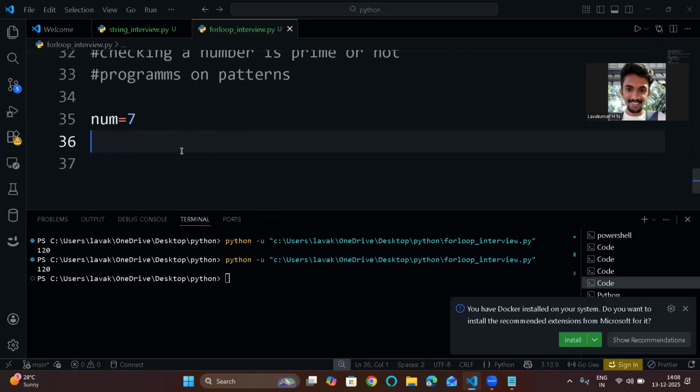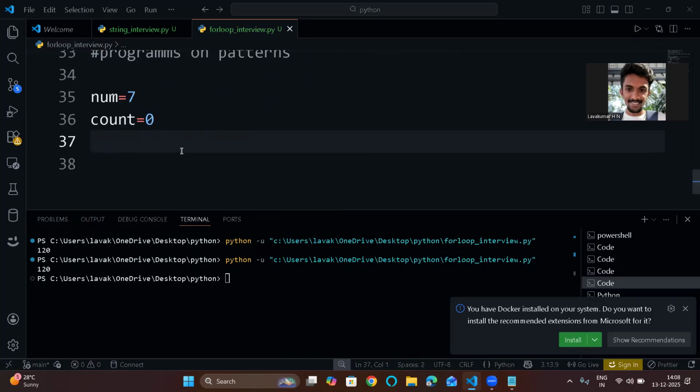First, let's take a count variable as 0. Why am I taking this count variable? If the count is more than 2, I can consider that as a non-prime number. If the count is equal to 2, then I will consider that number as a prime number.